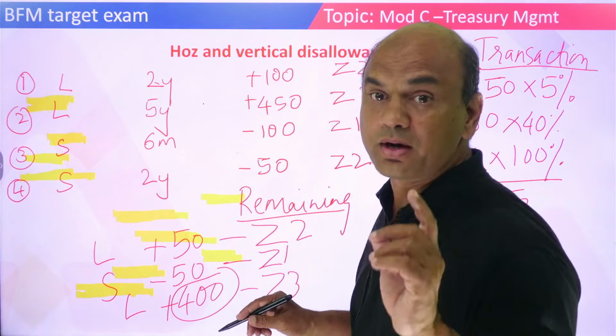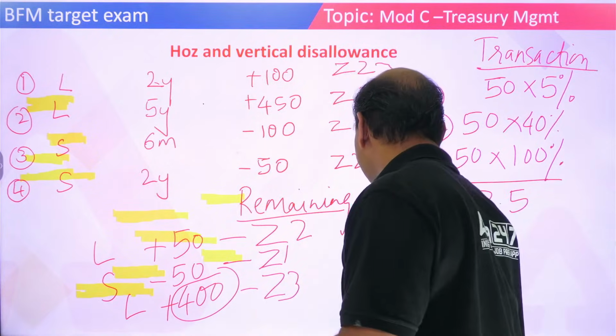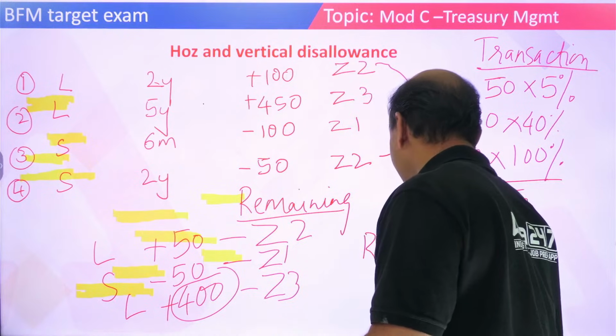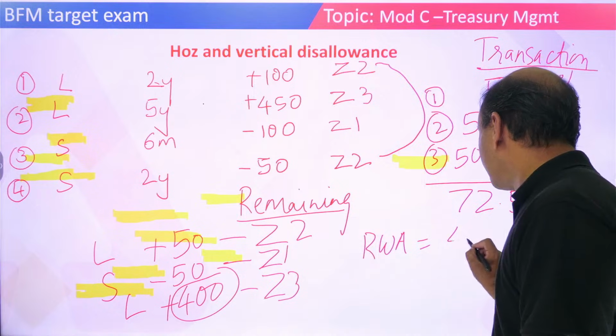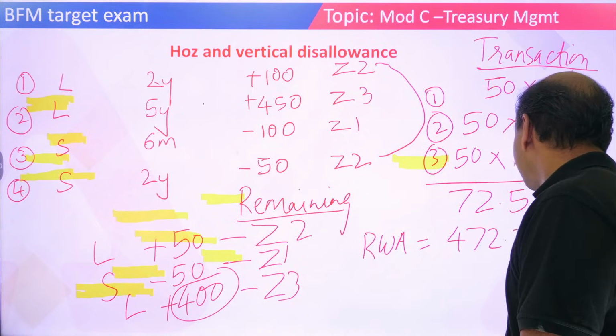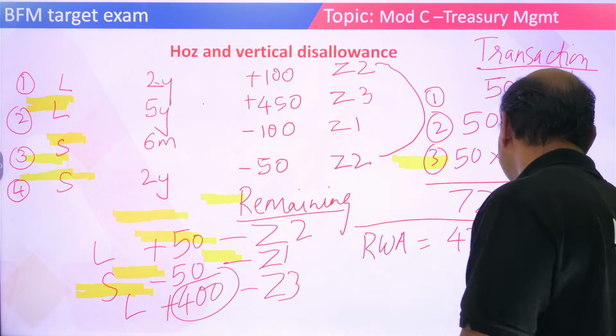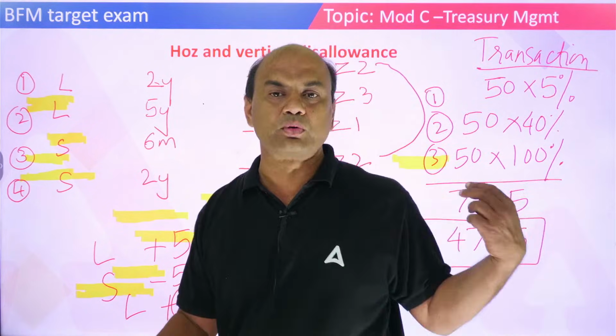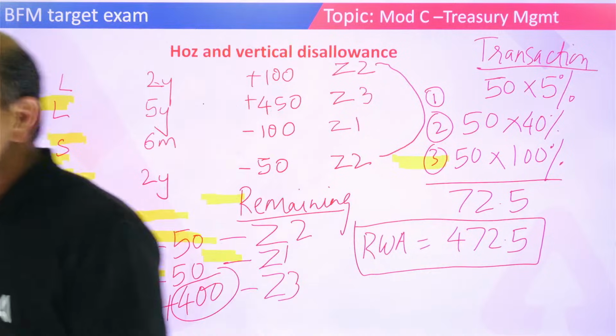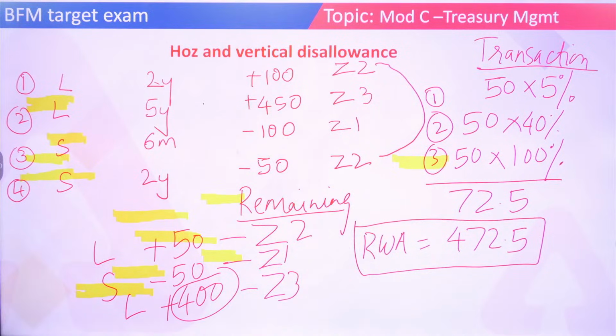If I ask you my RWA now, so RWA will be 400 from this and 72.5 from this. So 472.5. This is my risk weighted asset. Net of all this is 472.5. Okay?